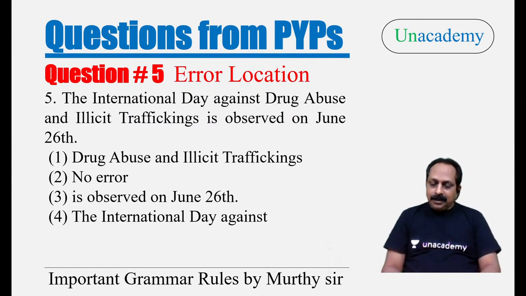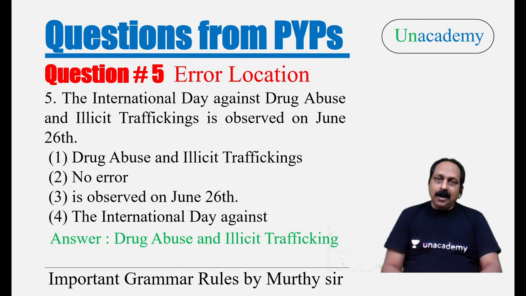Who says Bhagyashri and some more students say no error? 26th June, nothing wrong with 26th June. In letter writing also, you can write it June 26th or 26th June or 26.06. That way also, absolutely no problem. Nagamaleshwari has got it right. It is not traffickings. It is only trafficking. Drug abuse and illicit trafficking, not traffickings. There is no word like traffickings. That is wrong.